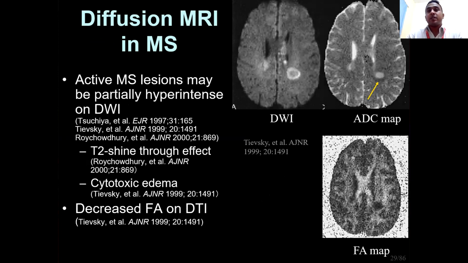What we are seeing on diffusion weighted imaging is a peripherally hyperintense limb, which is the same on ADC, showing a hyperintensity. So this definitely means there is restriction. What does this mean? This means that region is an active region and it might as well show contrast enhancement when we do a contrast study. We can also see T2 shine through effect, which is seen centrally, and the surrounding cytotoxic edema.